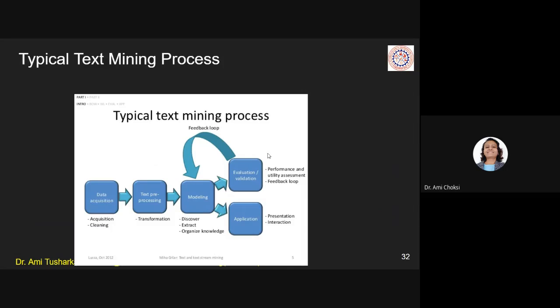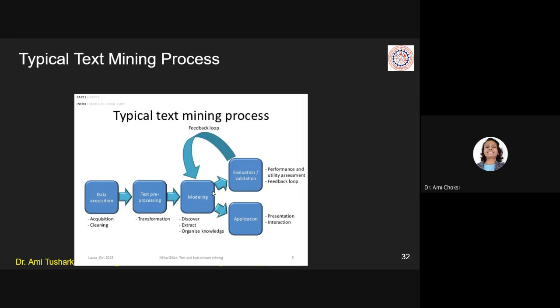So the typical text mining process, what does it have? Data acquisition, that means collection of data, which we have seen in the previous slide. Then text pre-processing, that is transformation. Modeling, that means discover, extract, organize knowledge. Then evaluation, validation, performance and utility assessment. A feedback loop is there. What do we mean by that?